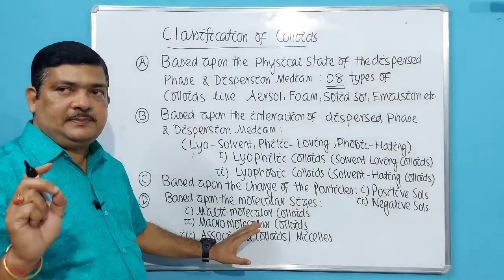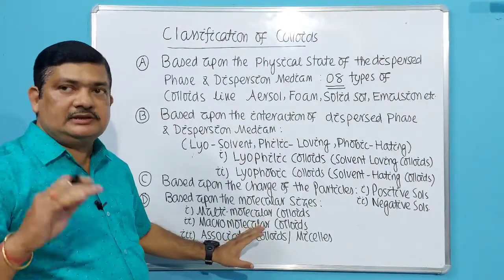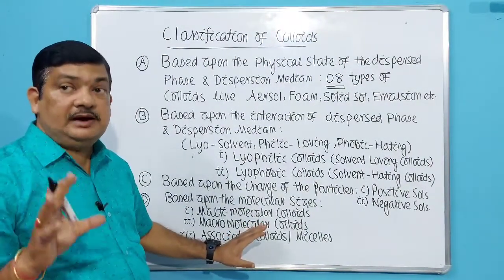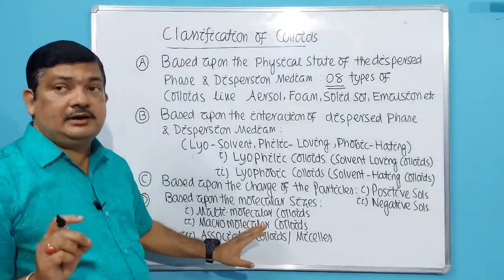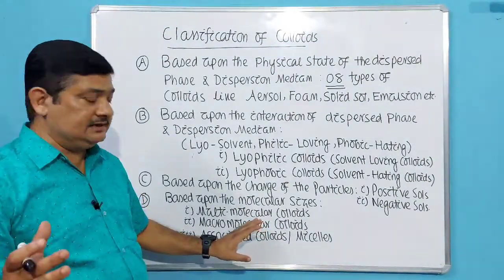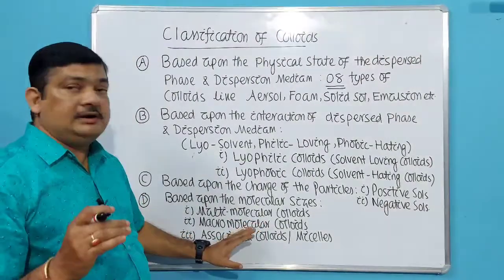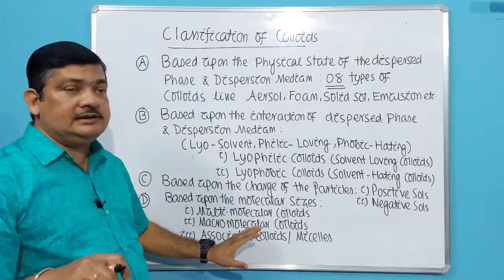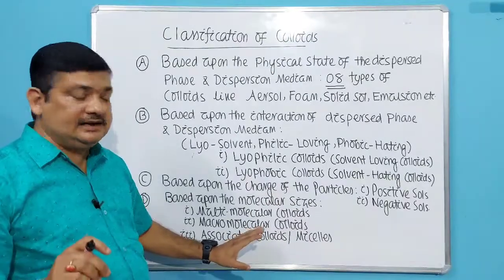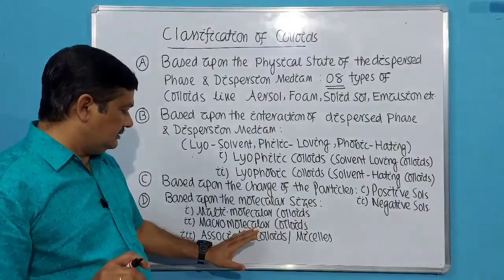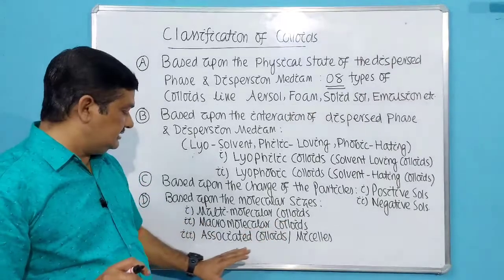Okay. So based upon the molecular sizes, the colloidal solutions can be of three types. Multimolecular colloids, where the colloidal particle size is smaller than the colloidal range. They combine together to come into the colloidal range. I have already given you the example in the last class. Next also I will be giving you the example. Then macromolecular. Macro means bigger. So when bigger molecules are broken down to the colloidal range, they are named macromolecular colloids.